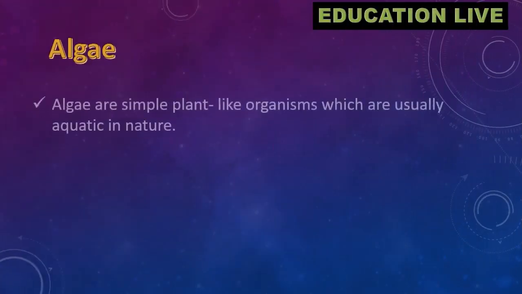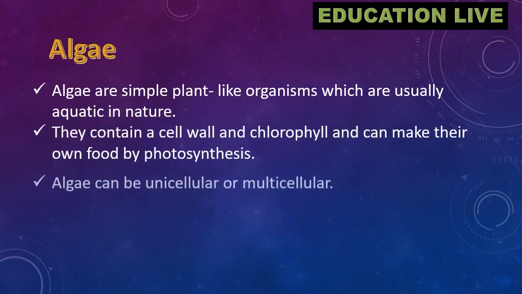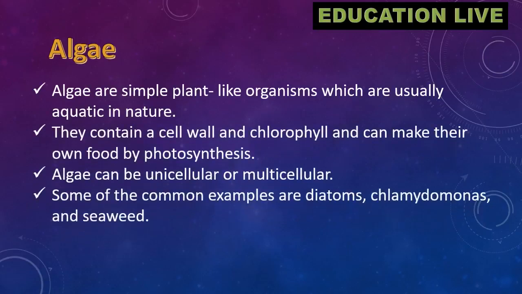Algae. Algae are simple plant-like organisms which are usually aquatic in nature. They contain a cell wall and chlorophyll and can make their own food by photosynthesis. Algae can be unicellular or multicellular. Some of the common examples are diatoms and seaweed.